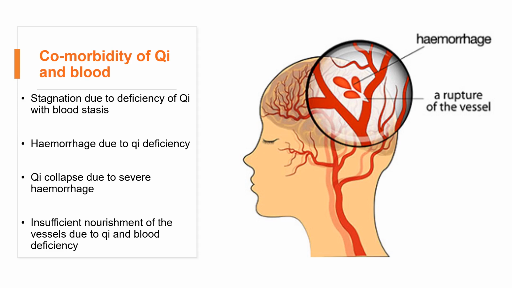This is the last aspect, the insufficient nourishment of vessels due to the qi and blood deficiency. This is due to the long-term disease. It can be either from qi deficiency or blood deficiency, but in the meantime, they're going to affect each other. Qi deficiency, the patient will have acquired qi deficiency, which will result in blood deficiency.